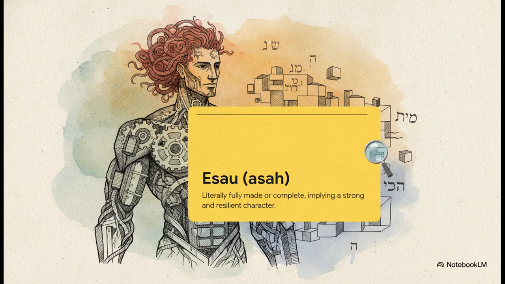But if we dig linguistically, Esau may actually be rooted in the ancient Hebrew word asa, which means fully made or to make. This reframes Esau entirely. Rather than just being some hairy brute, the text is heavily hinting at someone who is complete, someone possessing a really strong, resilient, and as we're going to see later on, deeply forgiving character.